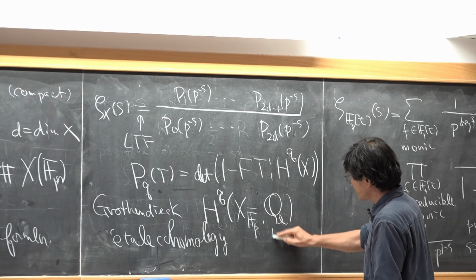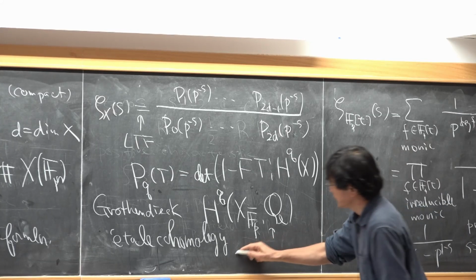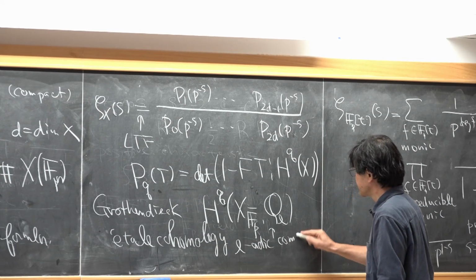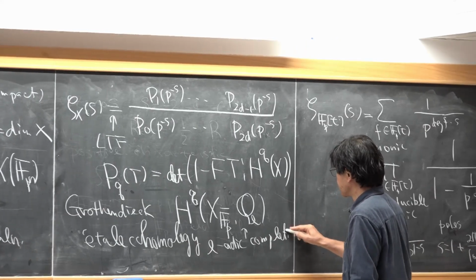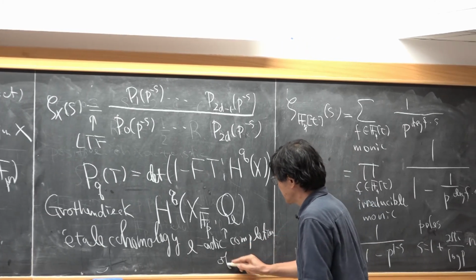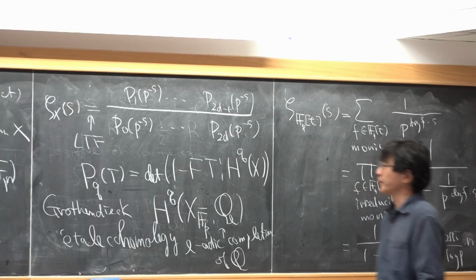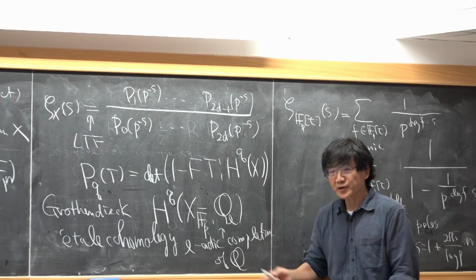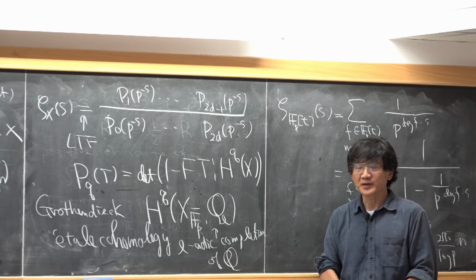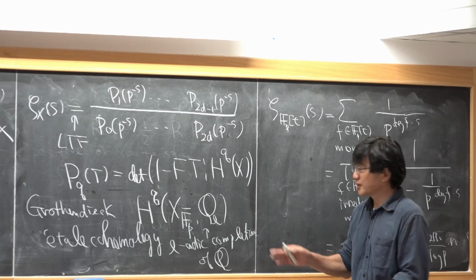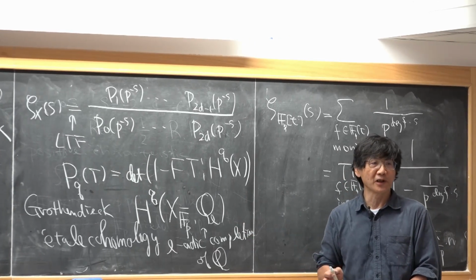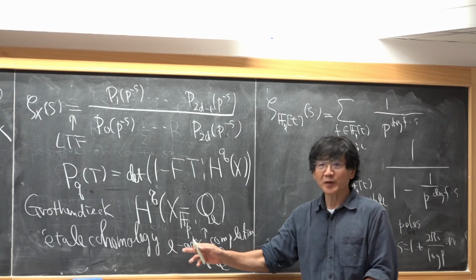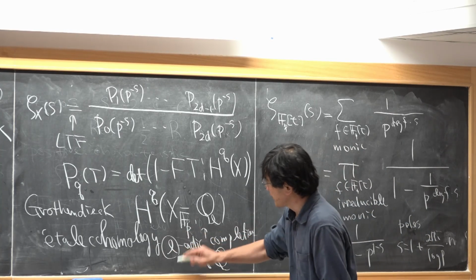And this Q_l denotes the l-adic completion of the field of rational numbers. If you take the completion of the field of rational numbers with the usual topology, then you just get the field of real numbers. But there are others, for each prime number l. So l is a prime number.